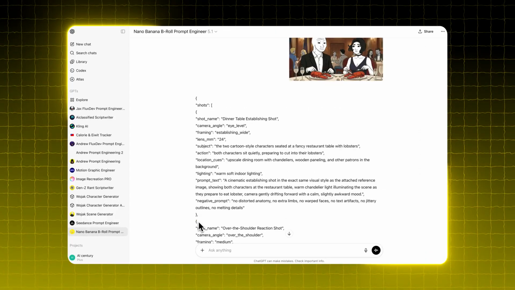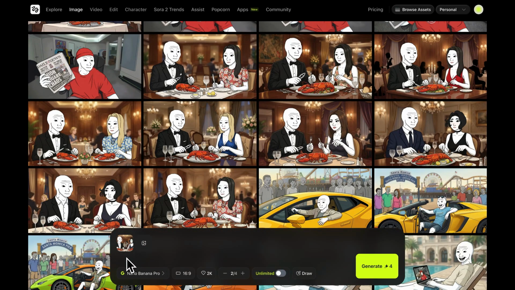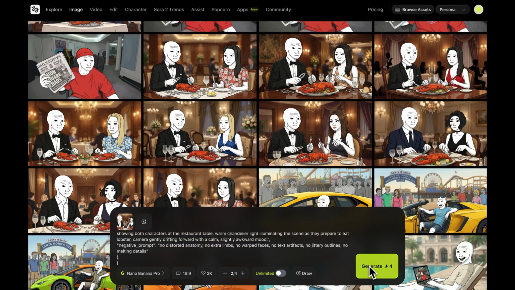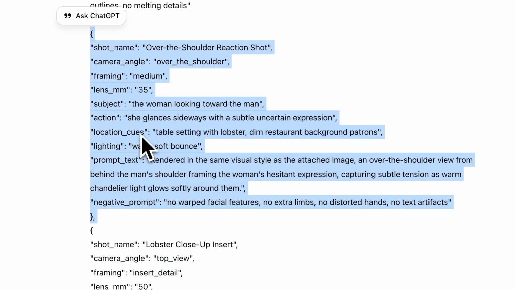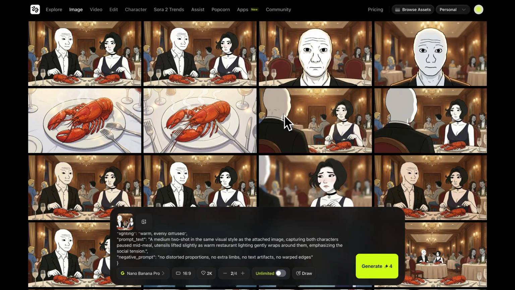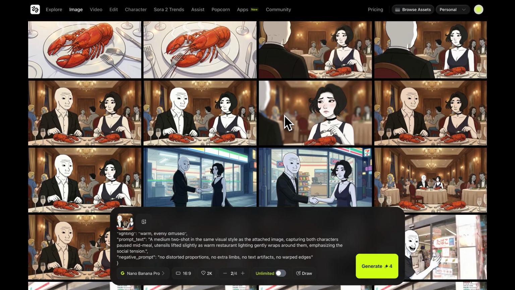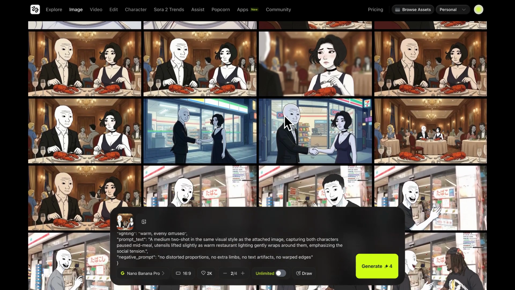Pick one of the JSON outputs, so select a section of it and copy it. Then go back to Higgsfield and upload the same Wojak scene. Paste in the JSON output and hit Generate. You can do this with all the JSON prompts the AI gave you. That'll give you images like these. These examples were auto-generated and described by the GPT model. But personally, I prefer giving my own input. That's what I'll show you in method 2.